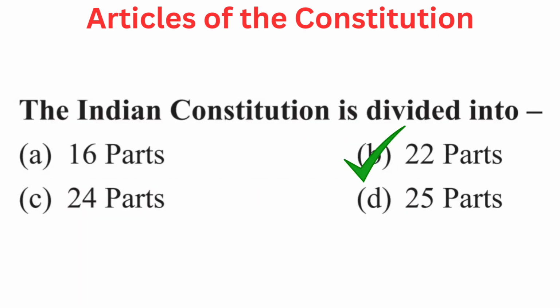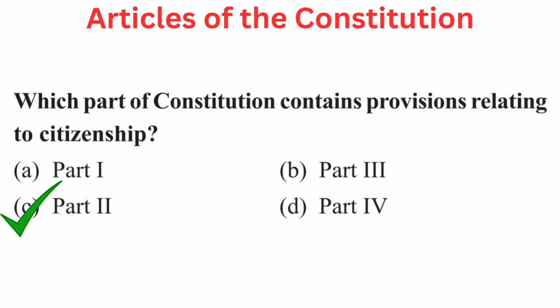Question is the Indian Constitution is divided into. Your options are A 16 parts, B 22 parts, C 24 parts, or D 25 parts. Right answer is B 22 parts. The question is which part of Constitution contains provisions relating to citizenship? Your options are A part 1, B part 3, C part 2, or D part 4. Right answer is C part 2.